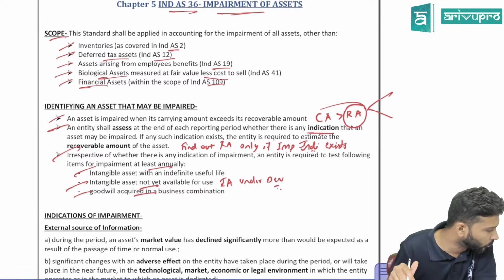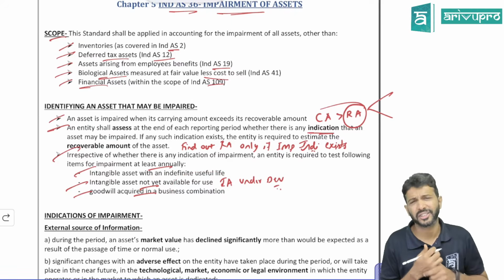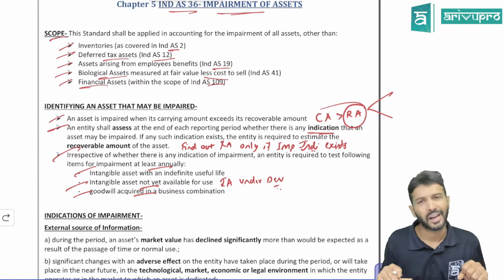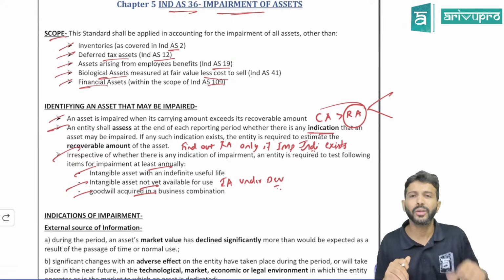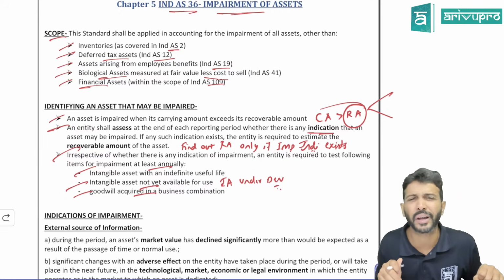So for indefinite useful life, how to find out the value, sir? That is management's headache, sir. You will get some benefits. The asset may have indefinite useful life. You take the benefits up till perpetuity. Actually, the standard says you have to restrict it to 5 years.